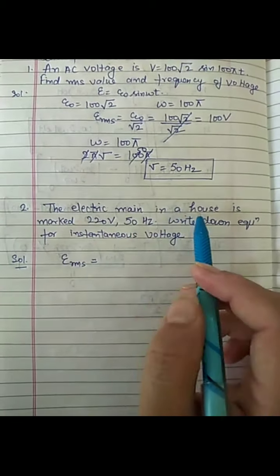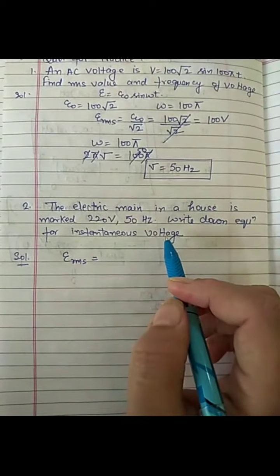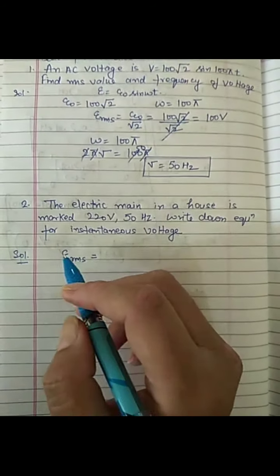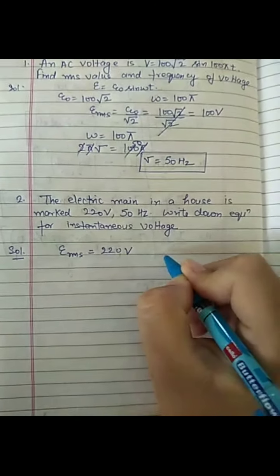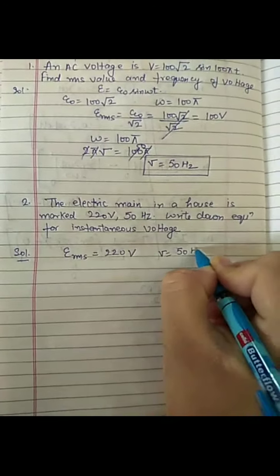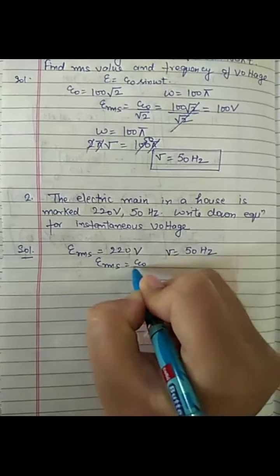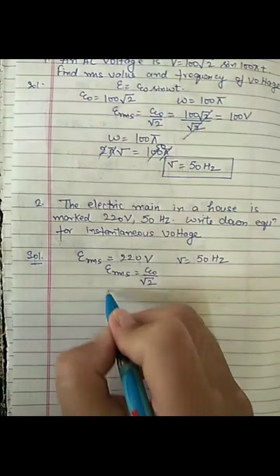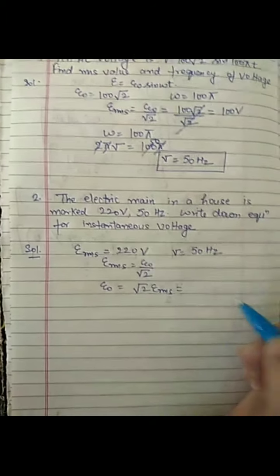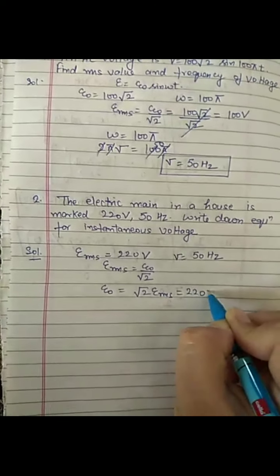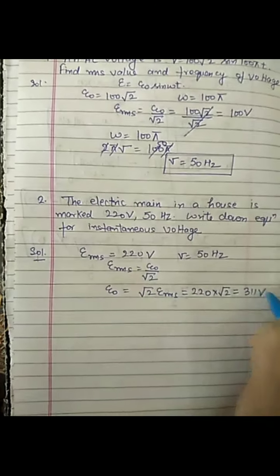The electric mains in a house is marked 220 volt 50 Hertz. Write down the equation for the instantaneous voltage. Here the given values are epsilon RMS equals 220 volt and frequency is 50 Hertz. As we know that epsilon RMS equals epsilon naught by under root 2, from here we can calculate epsilon naught equals under root 2 epsilon RMS, which on putting the values gives 220 into under root 2, which on solving will give you 311 volt.